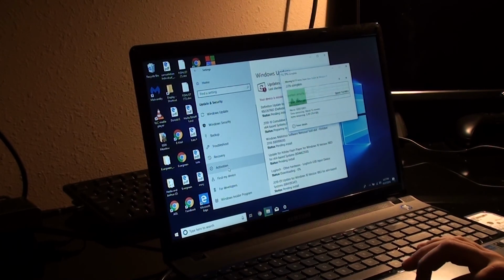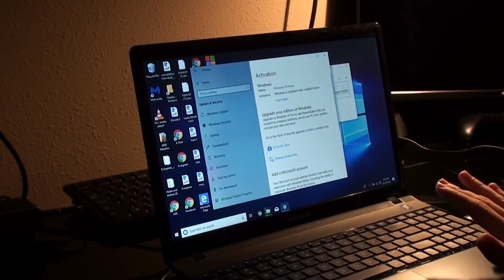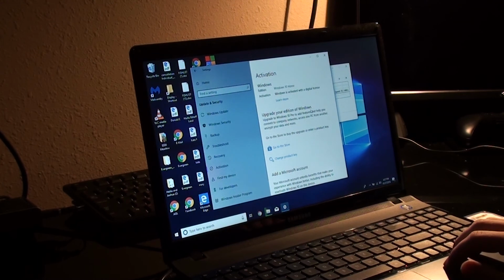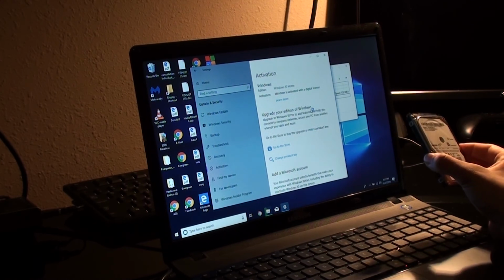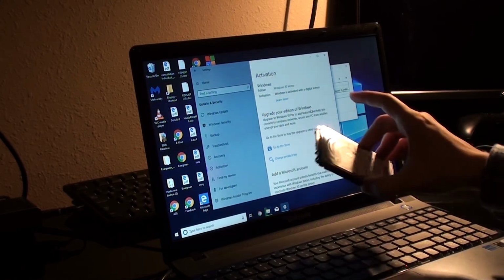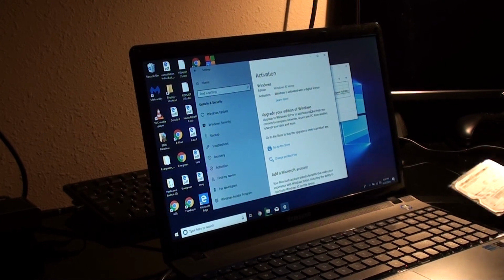I'm going to just check activation, and Windows 10 is activated with the digital license. That is the reason we upgraded to Windows 10 on the old slow 5400 RPM hard drive before we upgraded to the SSD, is that Windows 10 will be activated so you won't have to install Windows 7, which might be the operating system that you have, or Windows Vista. So if you just install that Windows 10 beforehand, it'll automatically activate after it connects to the internet the first time.